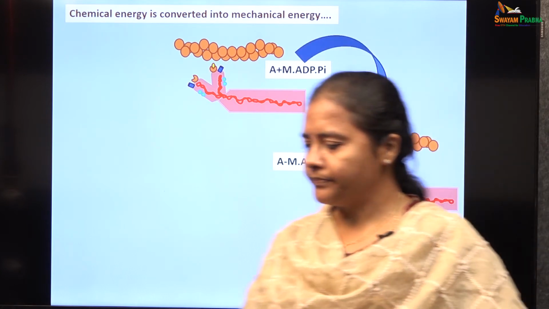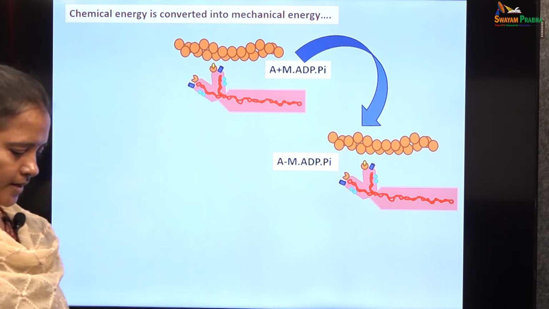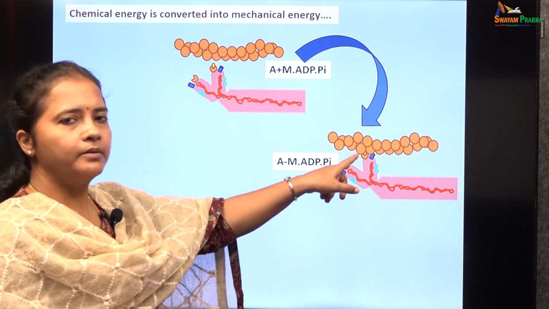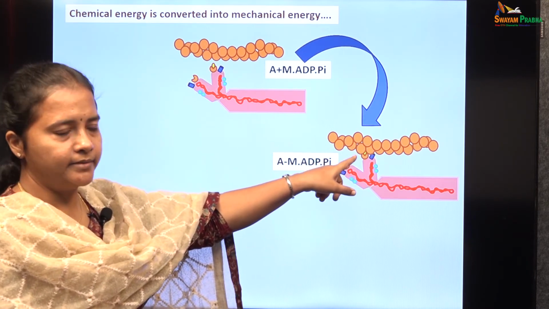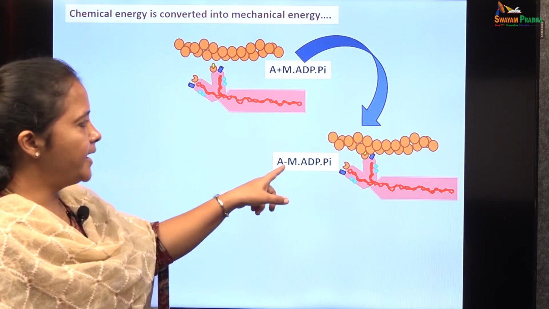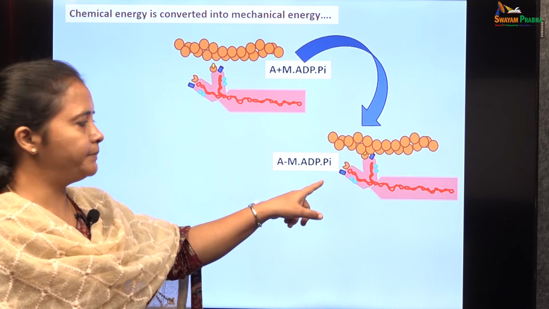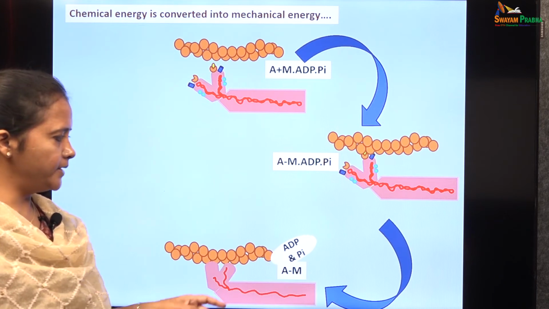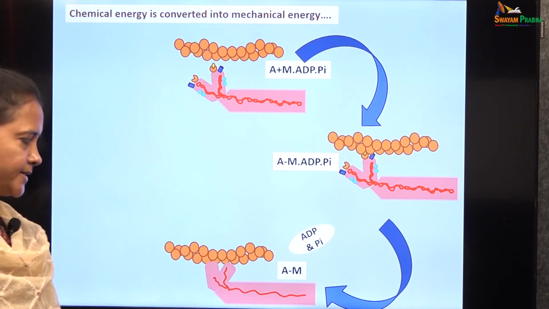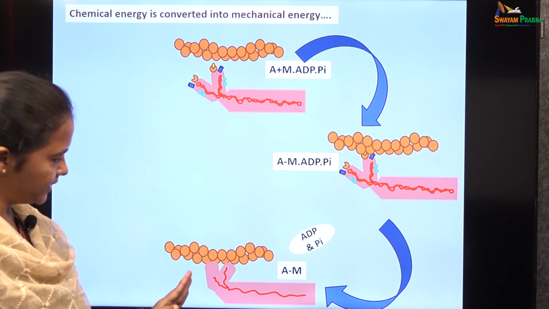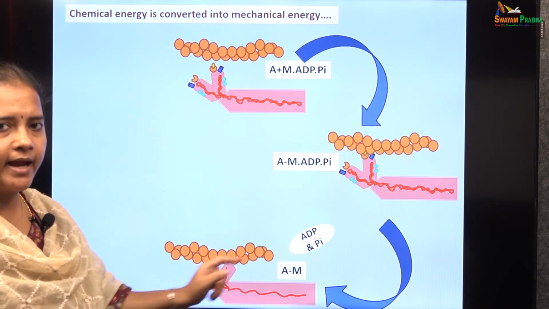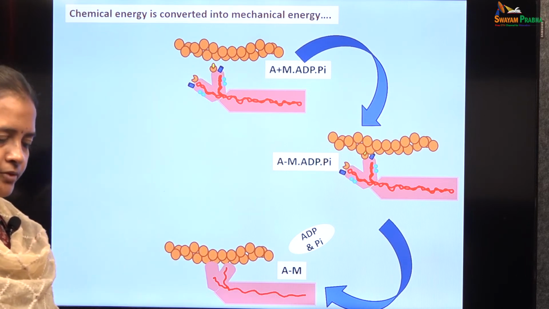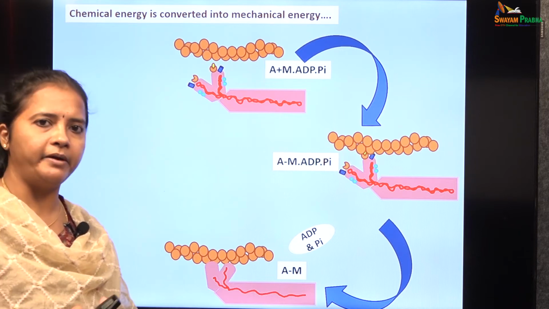After which the actin myosin interaction happens and the head will bind to the active sites of the actin. The power stroke has not yet happened because the ADP and phosphate are still attached to the myosin molecules. After which the ADP and phosphate groups are released, the energy is released, and we can see how the head is tilted towards the actin molecules and there is sliding of this actin molecule over the myosin filament. This is called a single power stroke.